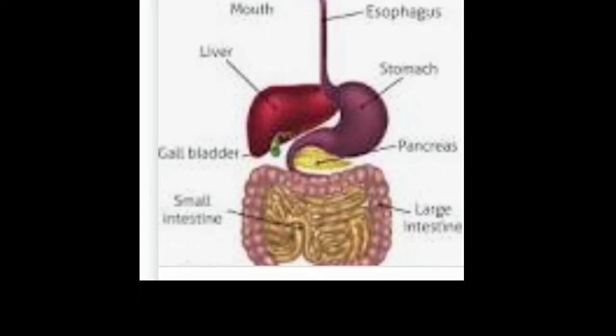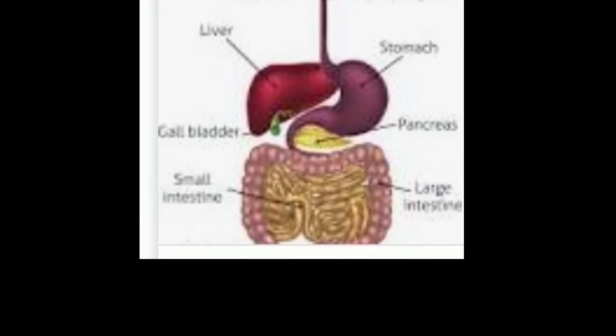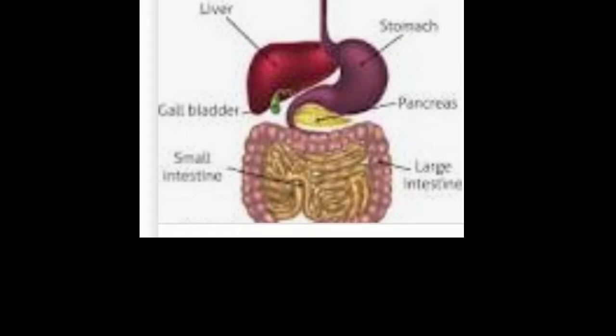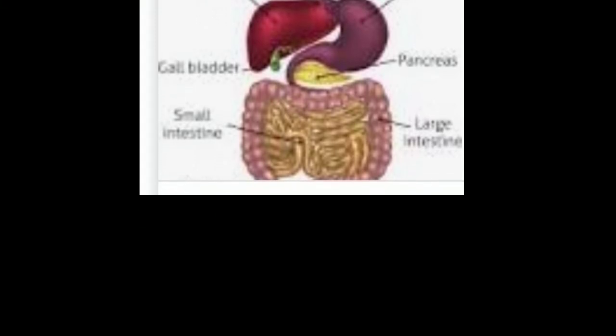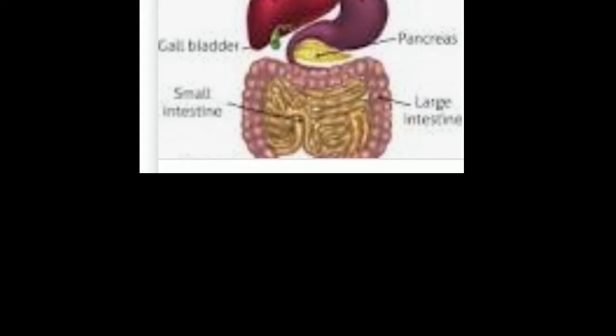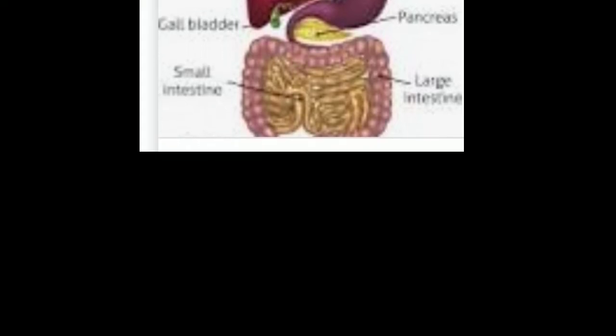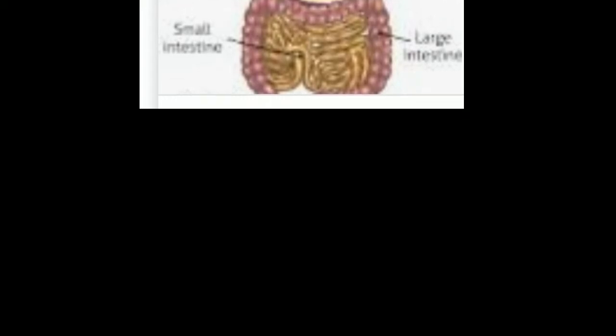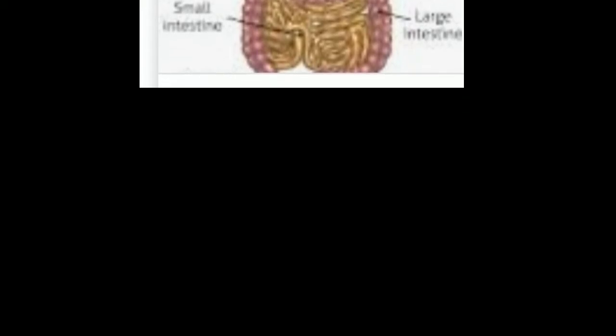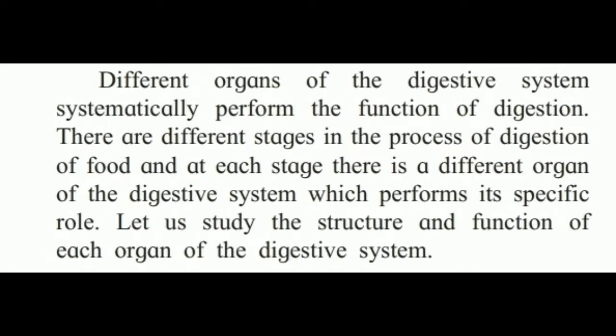So what is the alimentary canal? The alimentary canal is a group of organs which perform the function of digestion of food. So it is a group of organs: mouth, pharynx, esophagus, stomach, small intestine and large intestine. Understood? So these different organs of the digestive system perform the process of digestion systematically.